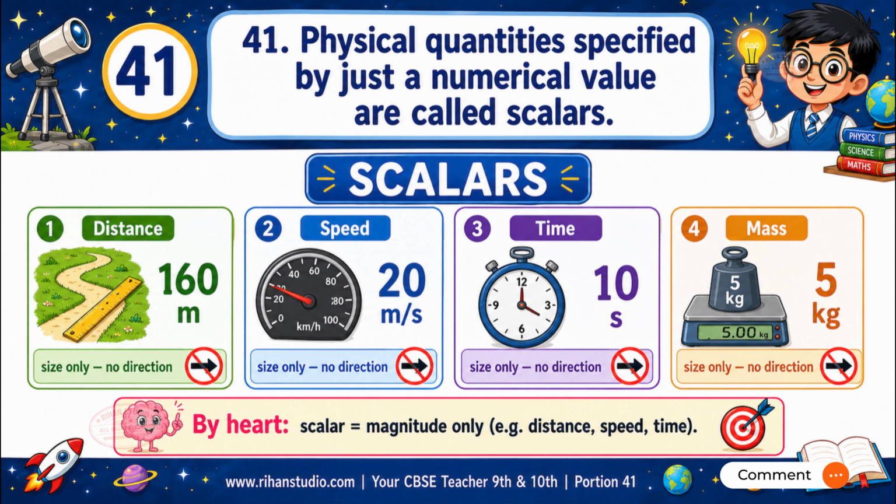Physical quantities specified by just a numerical value are called scalars. Scalars have size only, no direction. Examples: distance, speed, time, mass. By heart, a scalar has magnitude only, like distance, speed, and time.